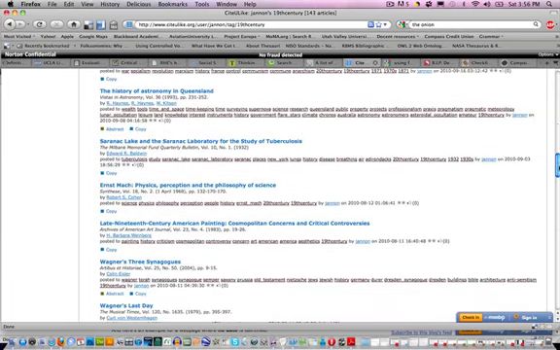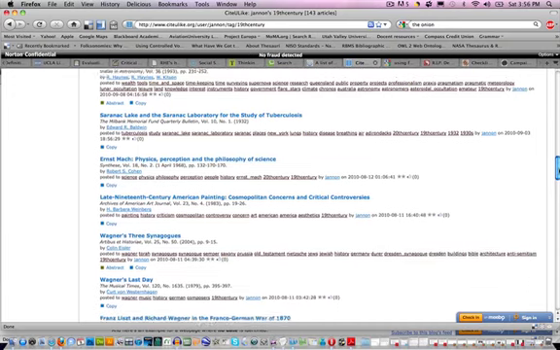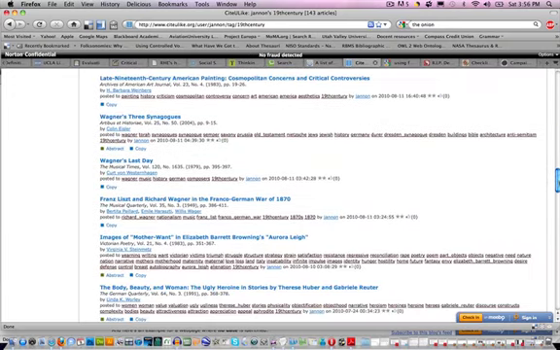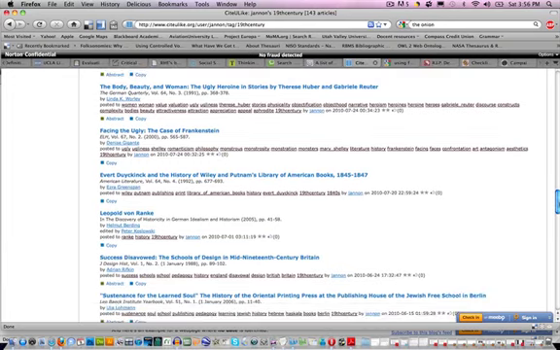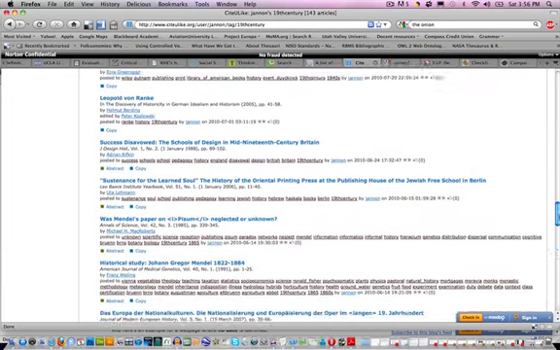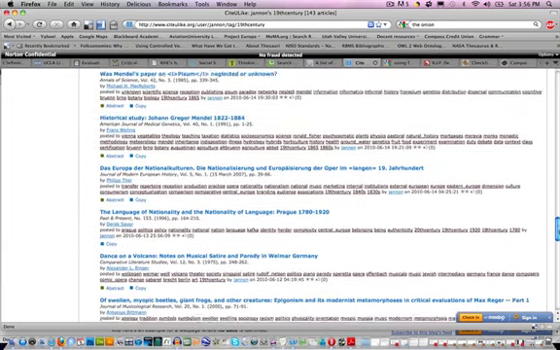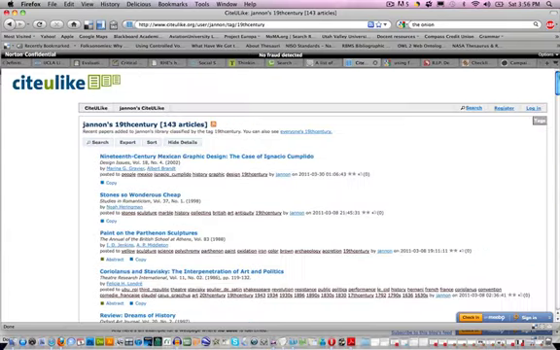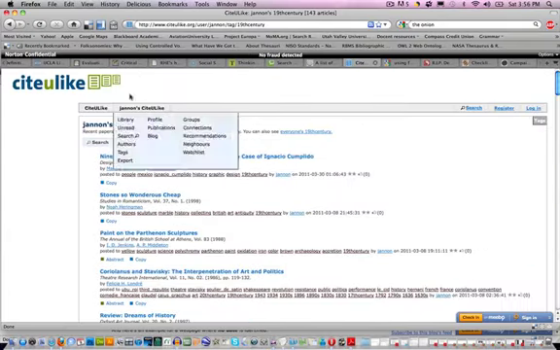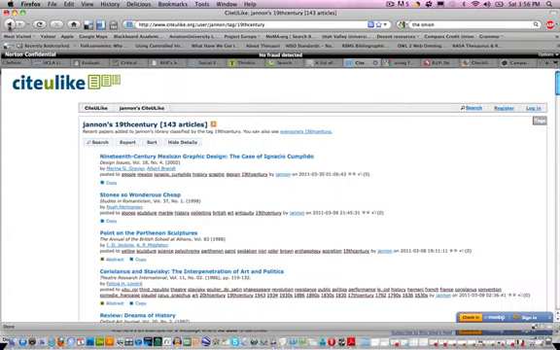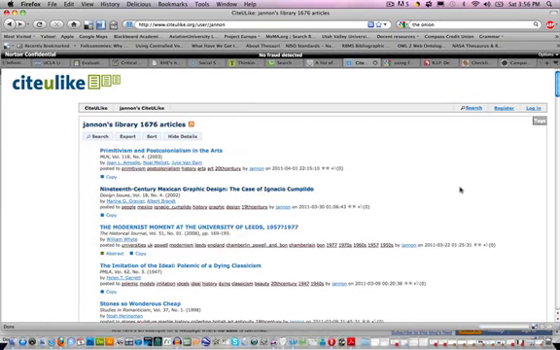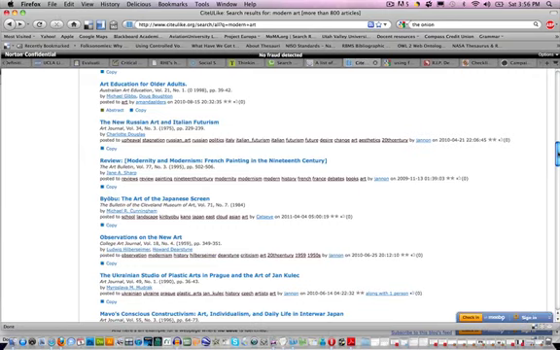So now I'm searching just in their own set of bookmarks, but it's also going to note when someone else has also tagged a similar article with the same tagging system, and I can go ahead and click on that second user and see if they may also be of interest to me. I can also, again, go back out to our main search results